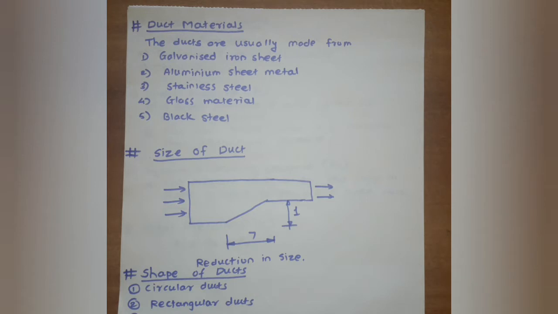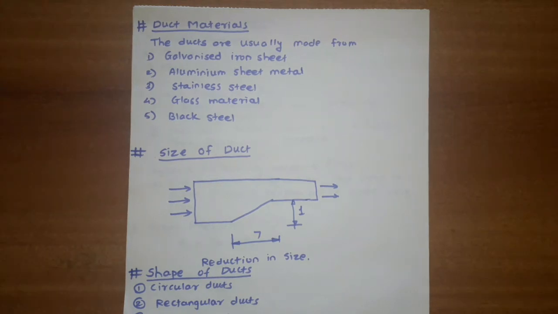Nowadays, non-metal duct materials are also used. The resin bonded glass fiber ducts are used because they are quite strong and easy to manufacture. The cement asbestos ducts may be used for underground air distribution and for exhausting corrosive material. The wooden ducts are also used in places where the moisture content in the air is not very large.